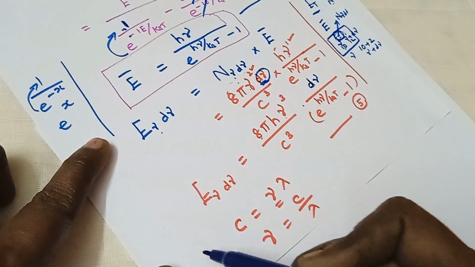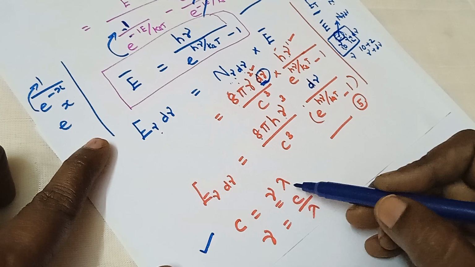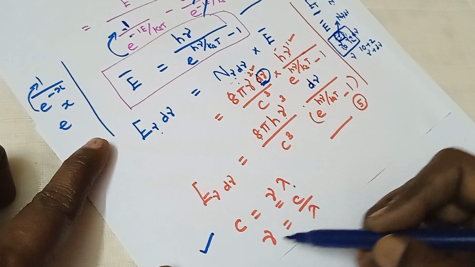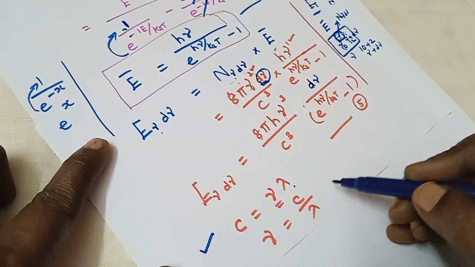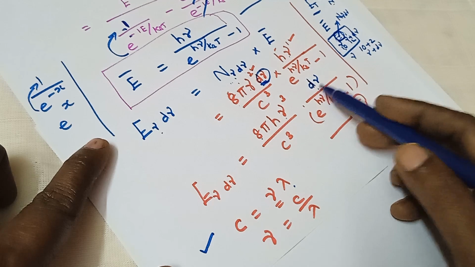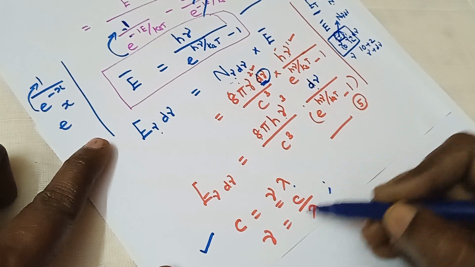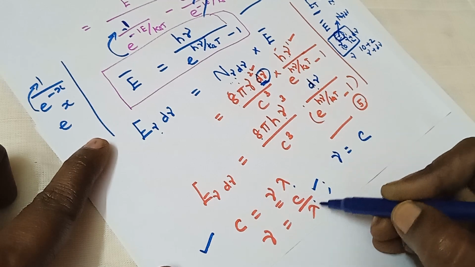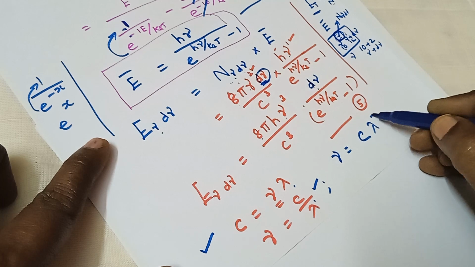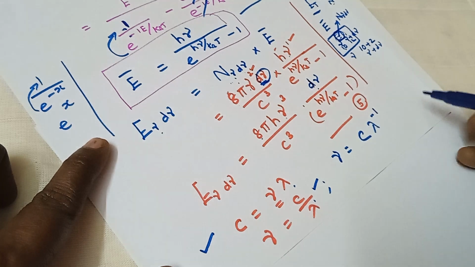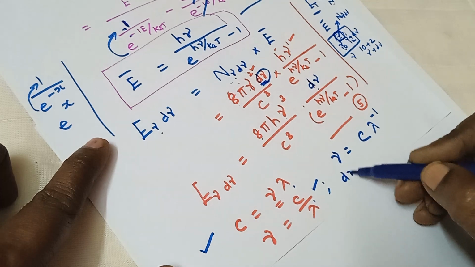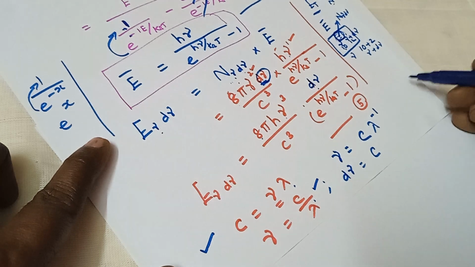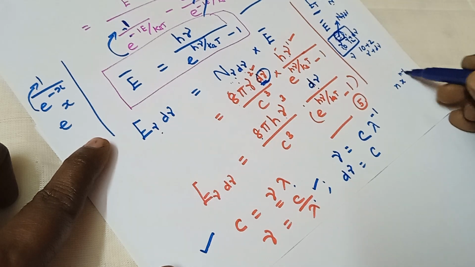Now, in terms of wavelength, if it is asked, c is equal to nu lambda, wavelength is equal to c by nu, and frequency is equal to c by lambda. We have d nu here, therefore I am rewriting this as nu is equal to c into lambda power minus 1. Differentiating it, c is a constant, so c, and we have the formula for differentiation as n into x power n minus 1.